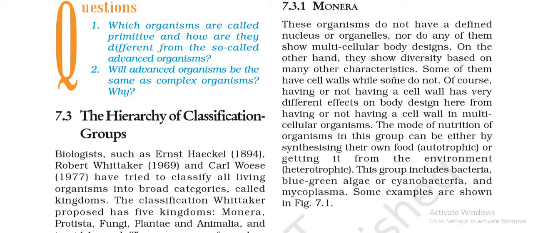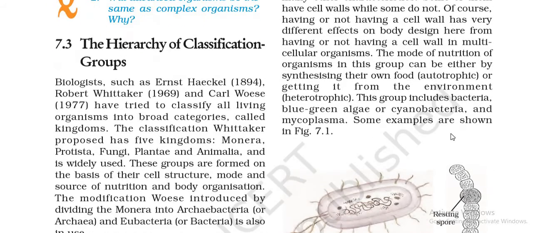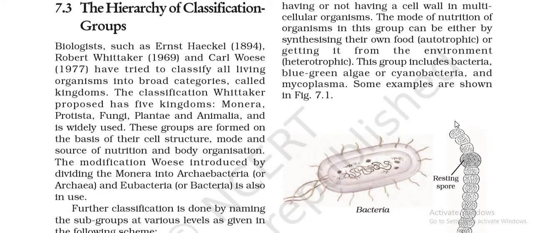So if we have to elaborate on their characteristics, we can say that they do not have a well-defined nucleus, they do not have membrane-bound organelles, and they do not show multicellular body designs. There is no division of labor present, as only a single cell is responsible for carrying out all the major functions, right? The mode of nutrition here can be autotrophic as well as heterotrophic, depending upon whether they have photosynthetic pigments or not. They may also have a cell wall made up of peptidoglycan, and sometimes they do not have a cell wall, right? The organisms belonging to this group include bacteria, blue-green algae or cyanobacteria, and mycoplasmas.